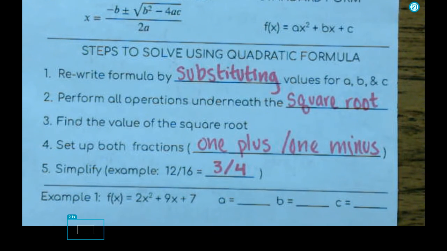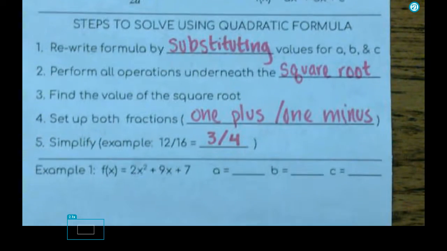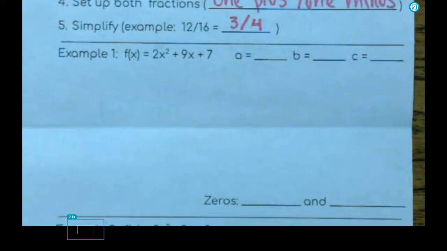All right. Any questions about the steps? Obviously, we haven't done an example. Any questions about the steps so far, though? Okay, we are going to go ahead and do our first example. I'm going to move this up so it's on the screen, but our steps are still there above.